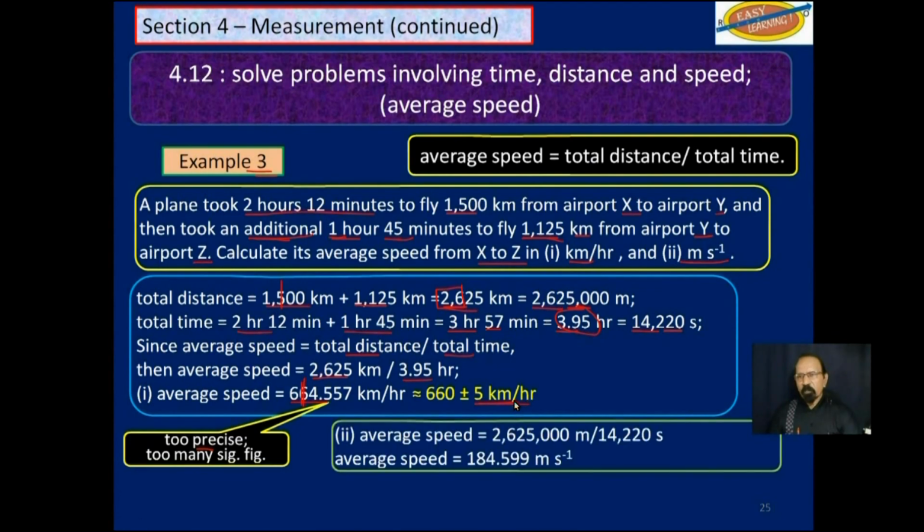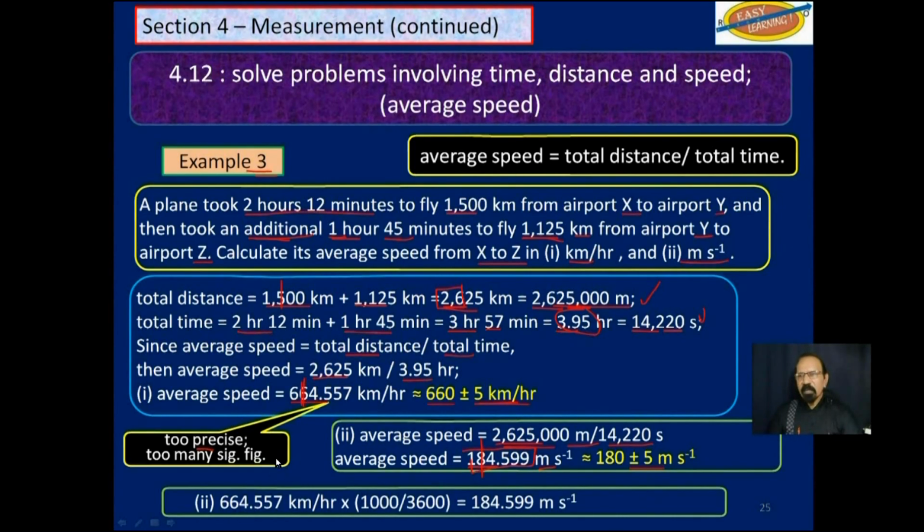Now that's kilometers per hour. We can work this out in meters per second because we know the distance in meters here. We know the time in seconds here. And we get 184.599 meters per second. Obviously, that has too many significant figures. We round off to two significant figures and we get 180 plus or minus 5 meters per second.